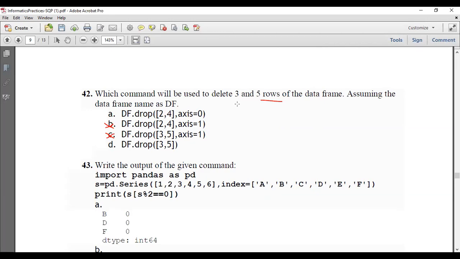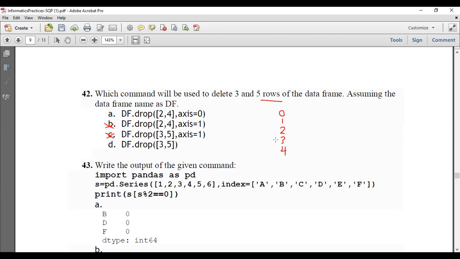By default, since the data frame is not given, we can say that the index starts from 0. So 0, then 1, 2, 3 and 4 could be the indexes of the data frame. So you want to delete the 3rd row. This is the first row, this is the second row, and this is the 3rd row.